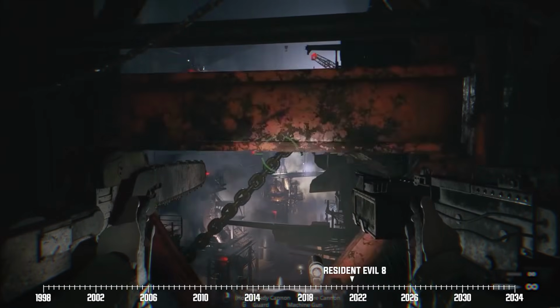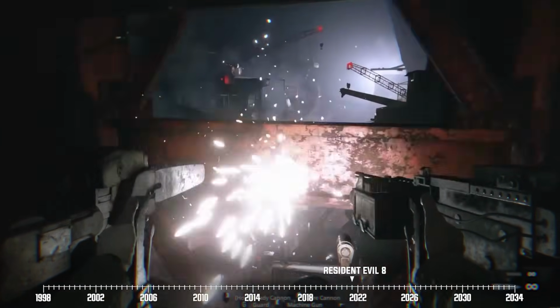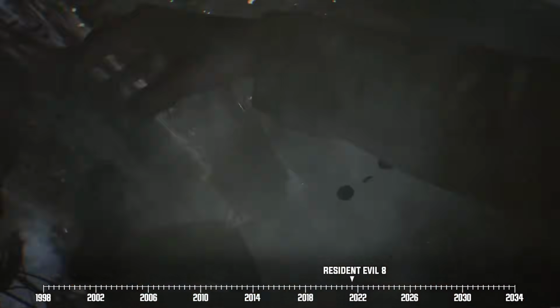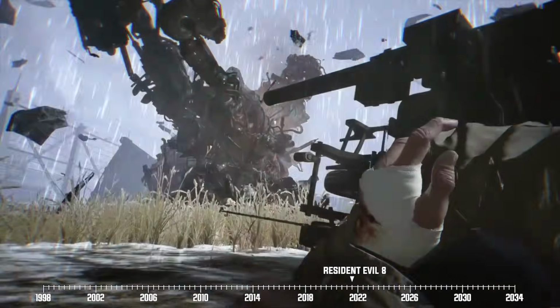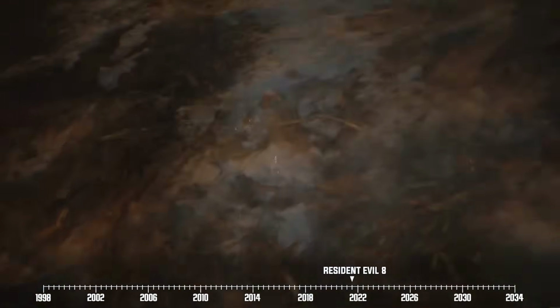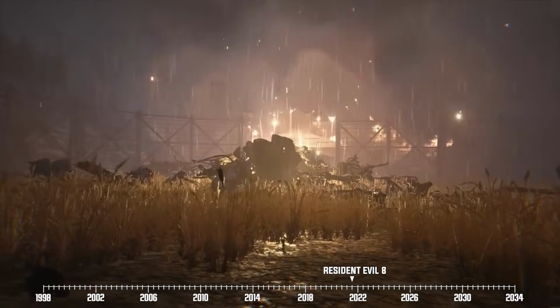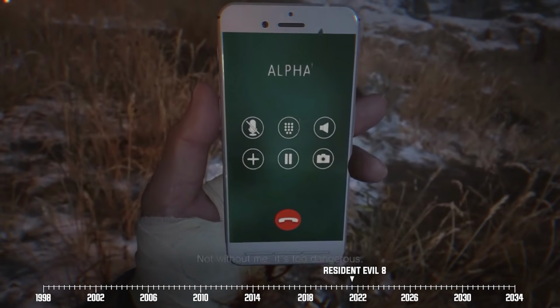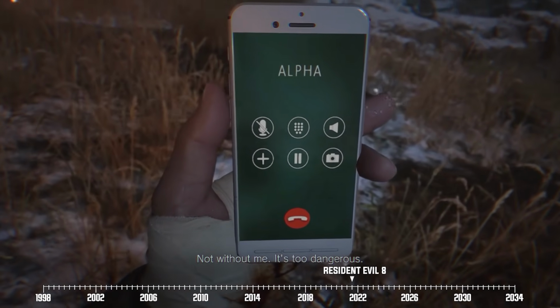Ready to rumble, Ethan rides his war machine back to the top of the factory to tussle with Heisenberg. Long story short, Ethan ultimately blasts Heisenberg to hell. And along the way, Chris manages to detonate the explosives he planted all around the factory, completely destroying it. Afterwards, Chris gives Ethan a call and the two decide to regroup.